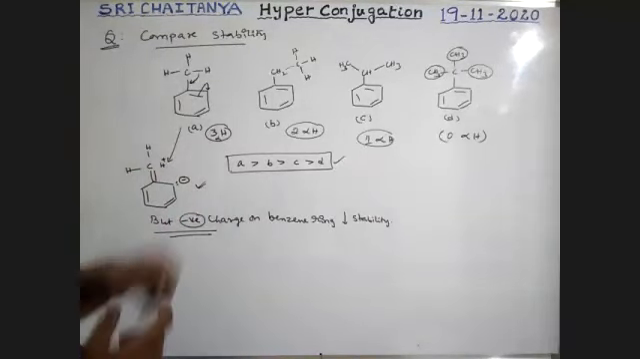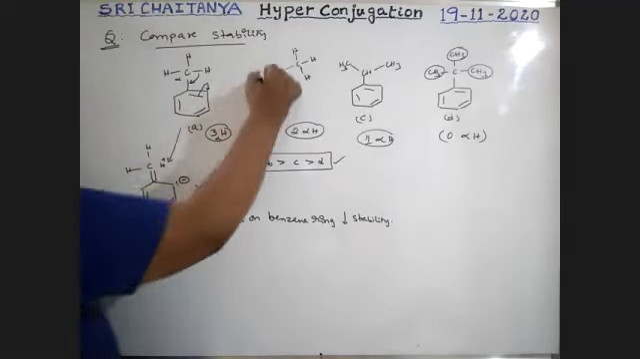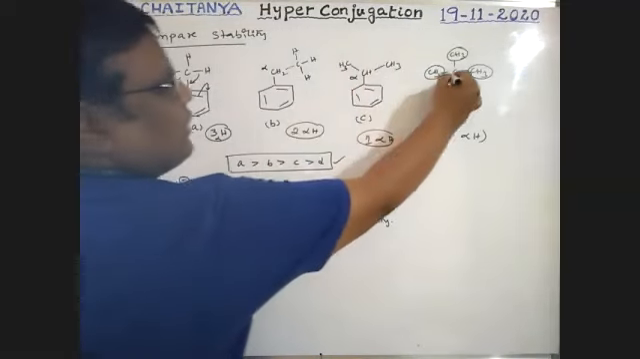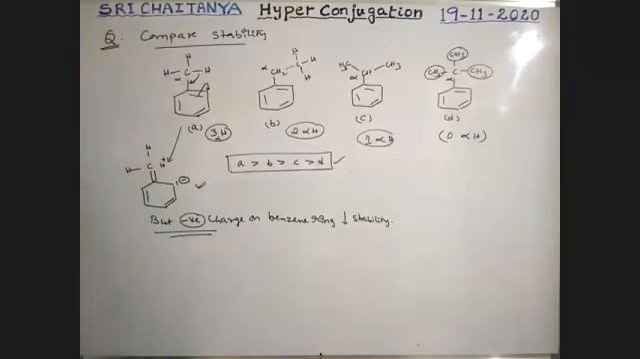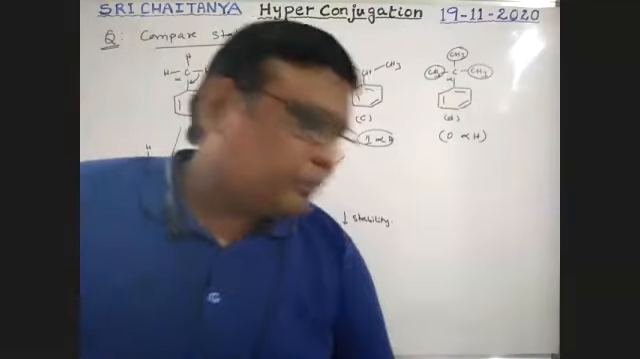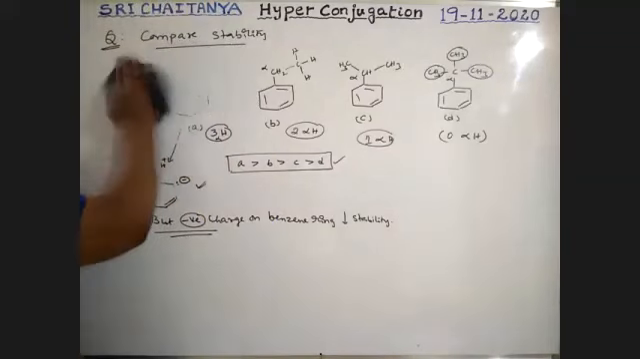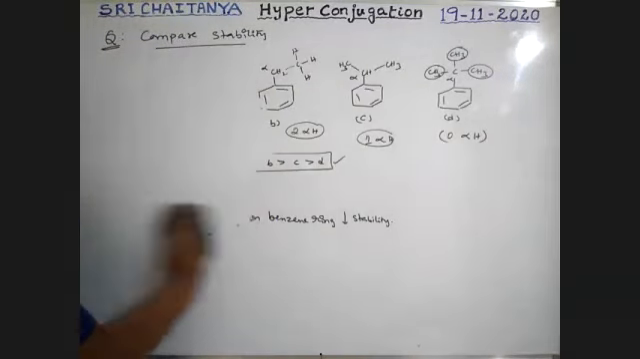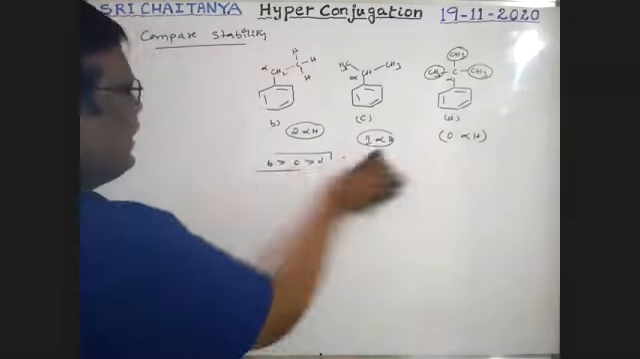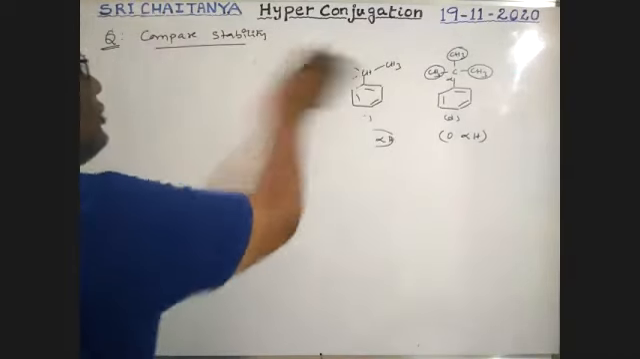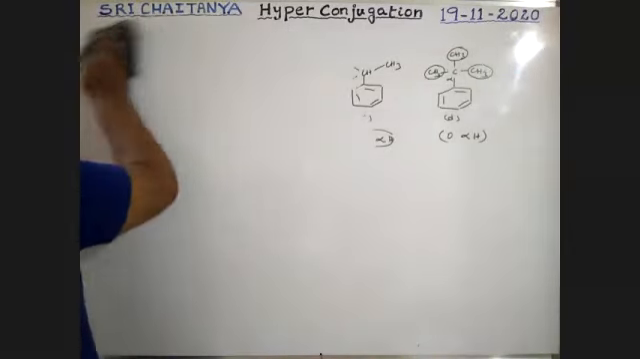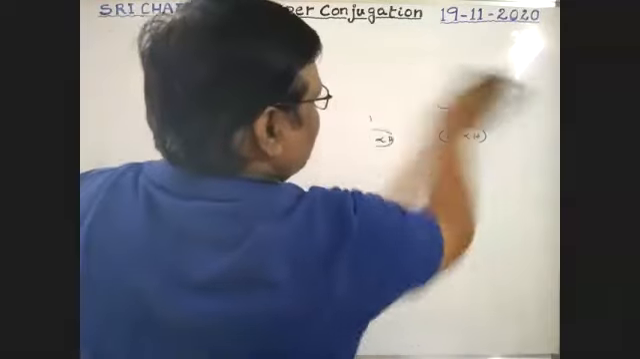So 3 alpha hydrogens. This is alpha carbon, boys. This is alpha. This is alpha. This is alpha. So with no alpha hydrogens, the stability is less. Therefore, A greater than B greater than C greater than D is the answer. Okay. Next. But negative charge on a benzene ring has less stability even when compared to open chain compounds.